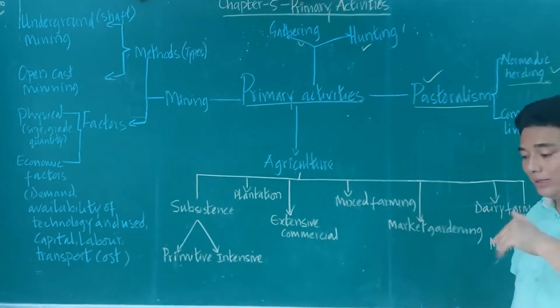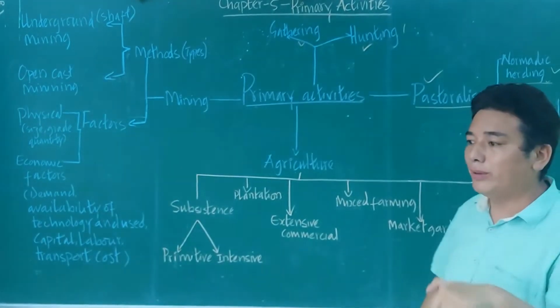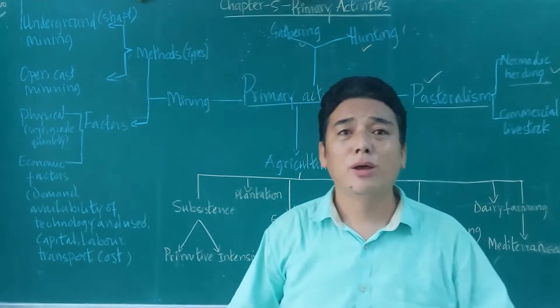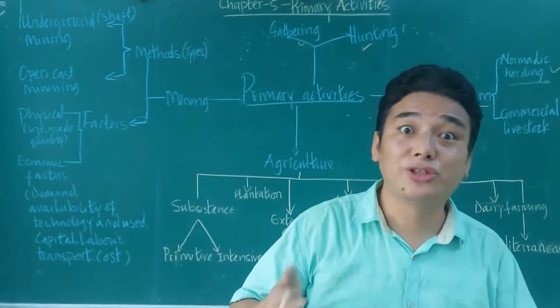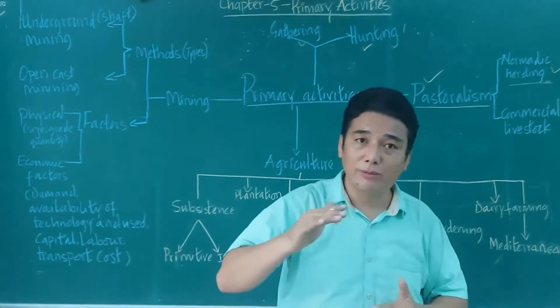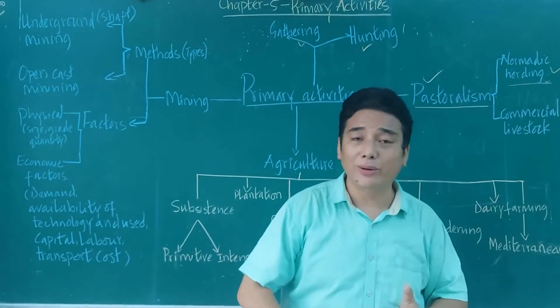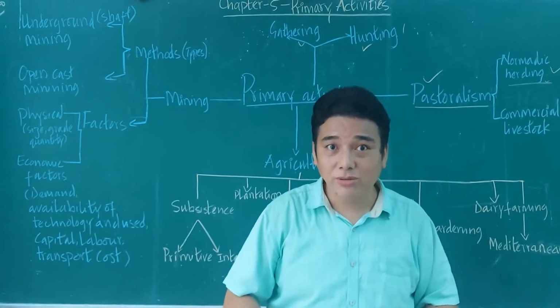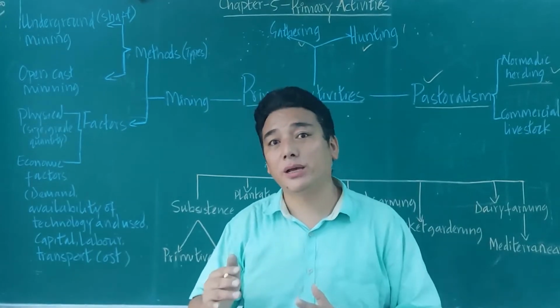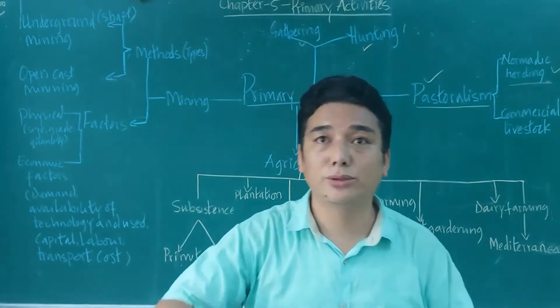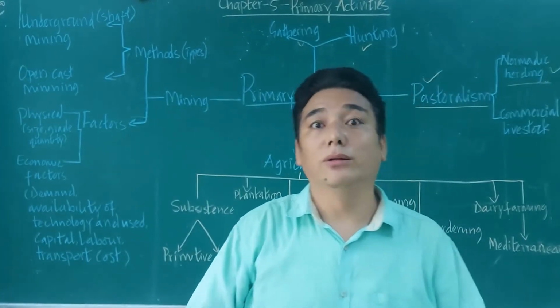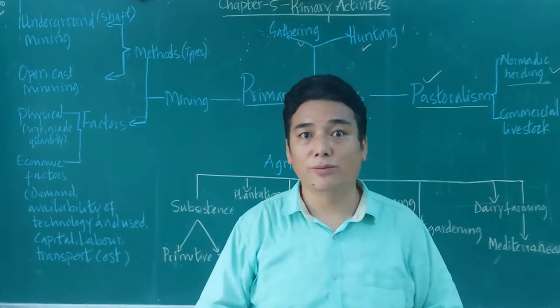In nomadic herding, the people move with the animals from place to place according to the season. During the winter season, they will come down toward the lower pastoral area, and during the summertime, they will move to the top of the mountains, where you will find a lot of pasture.